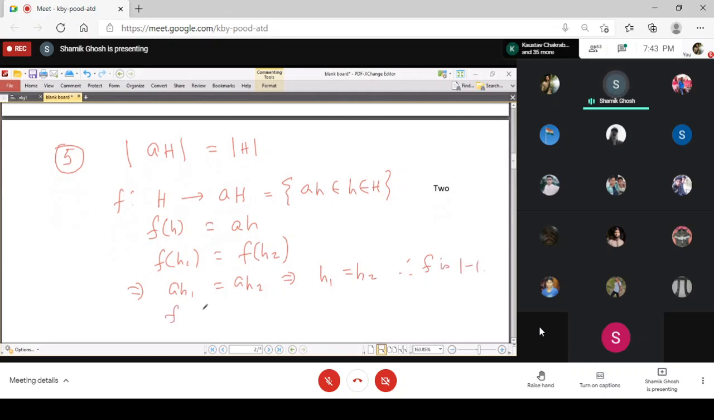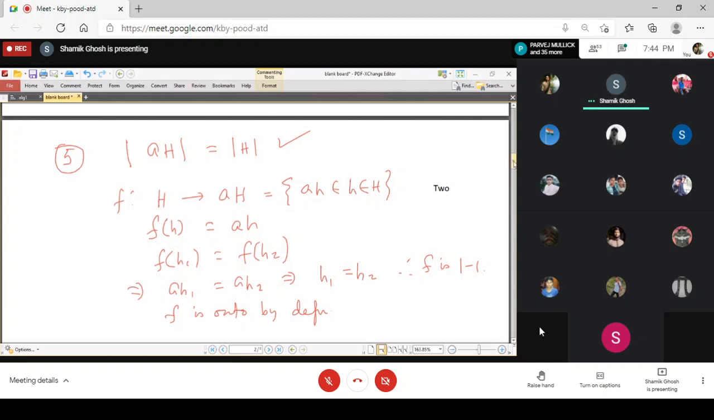And F is onto by definition. You see that every element in the right hand side is of the form aH, and its pre-image is shown, pre-image is h. And so it is onto by definition. And so the mapping is bijective, and we got that every coset has the same number of elements in H.